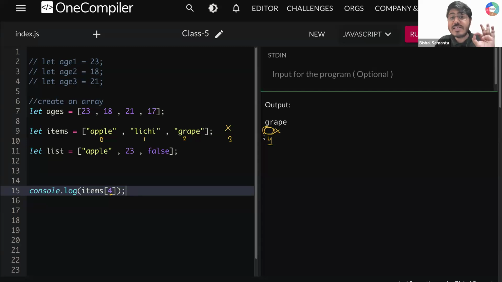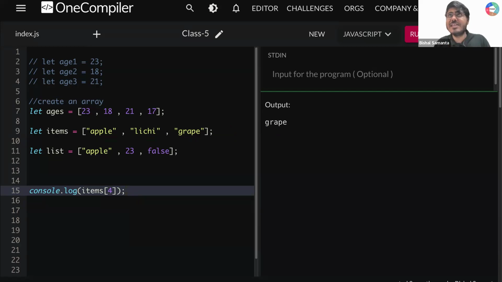So no element present at index 4, right? And the beauty is that JavaScript will not give you an error. JavaScript will say a very simple thing, guys: at index 4, there is no element defined by the user. That is the reason you are supposed to get undefined, a very new thing in JavaScript.